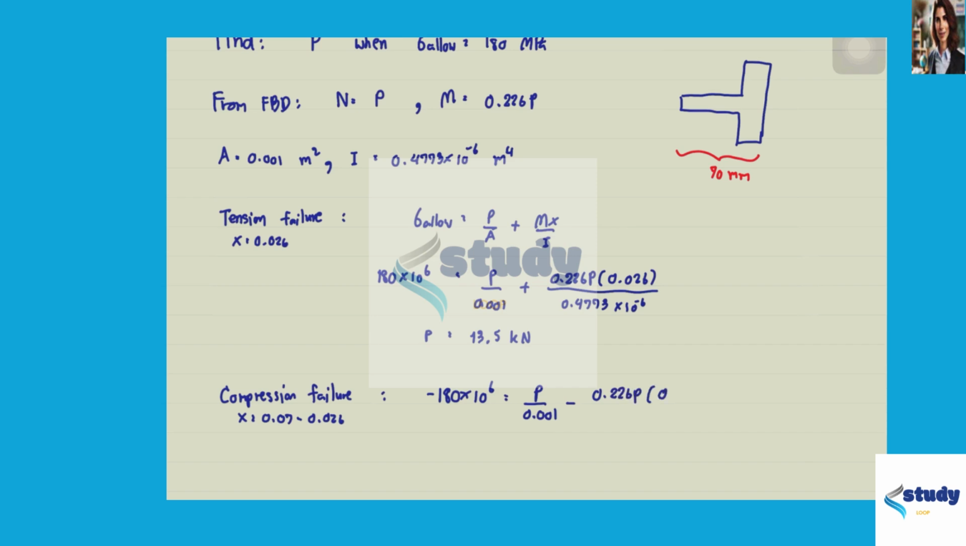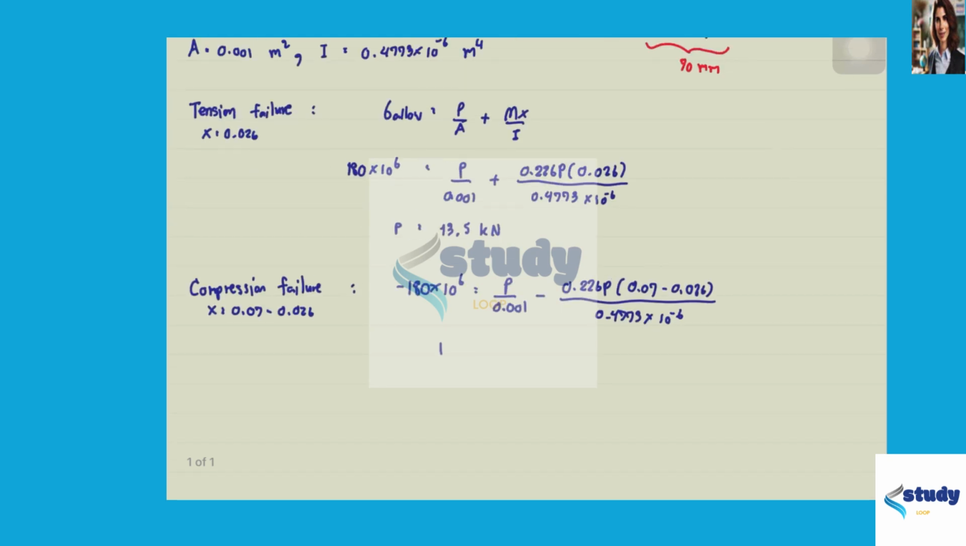Mx over I. However, in this case, P is 9.08 kilonewton, and we will see that the compression failure provides the lower maximum load, so we have to use that one for the answer.